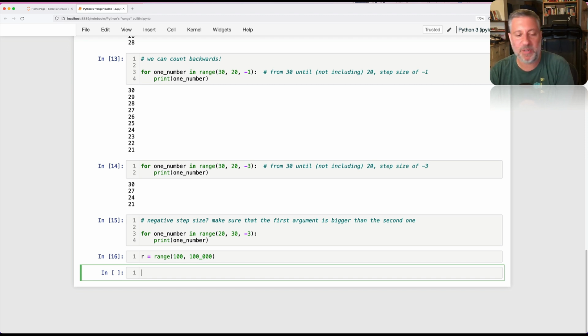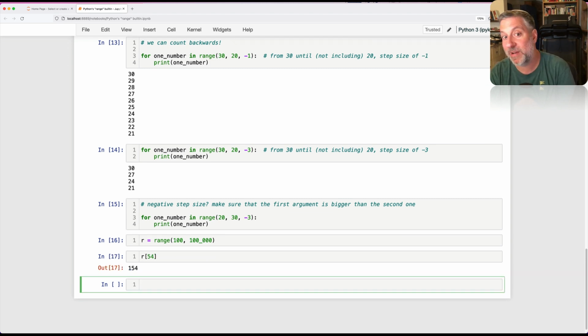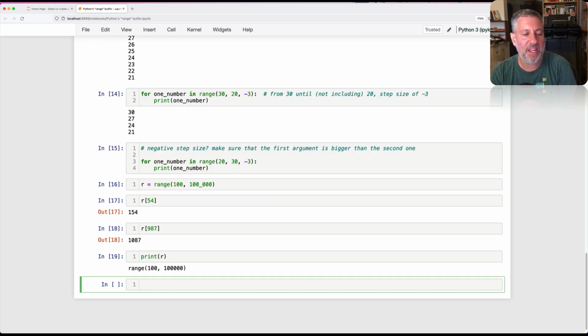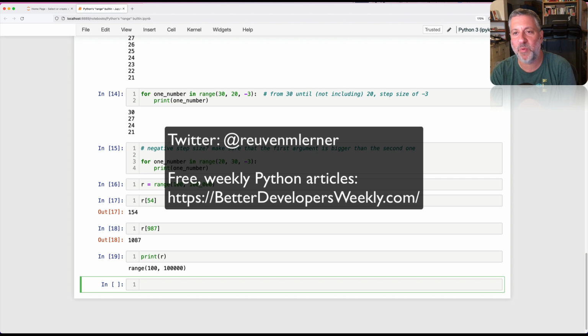And so this range object that I've created, R, I can iterate over it, but I can also query it. I can say, hey, R, what's the number at index 54? And I'll say, oh, that's 154, which kind of makes sense, right? What's the number at index 987? Well, it's going to be 1087, and so on and so forth. I've never had occasion to use subscripts on a range object, but you should know that you can. In fact, if I just print the range object, I'll see it prints out the start and the stop just like that. All right, I hope that this helps you to better understand range and how to use it.